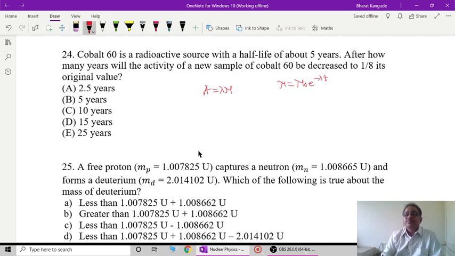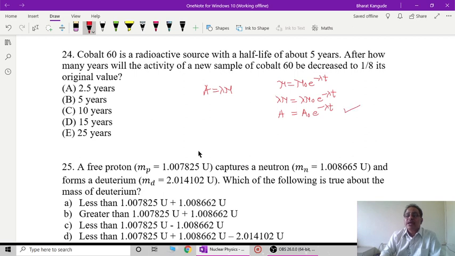If multiplied by lambda on both sides, lambda N is equal to lambda N0 times e raised to minus lambda t, and this is activity at time t equal to activity at 0 times e raised to minus lambda t.